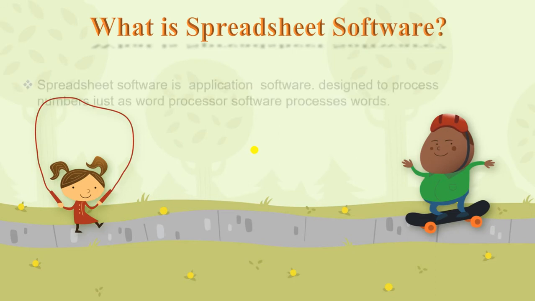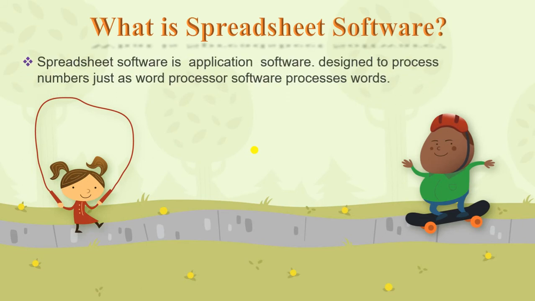What is a spreadsheet software? It is an application software. What is an application software? Application software are those software that are designed for a particular task only. For example, with MS Paint, you can do only painting. With MS Word, you can only work with letters or words. In the same way, a spreadsheet software is also an application software which is used to work with numbers.